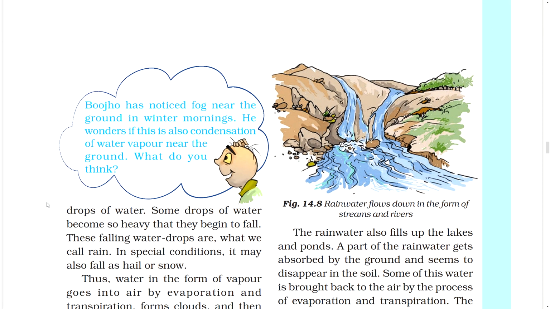Bojo has noticed fog near the ground in winter mornings. He wonders if this is also condensation of water vapor near the ground. What do you think?